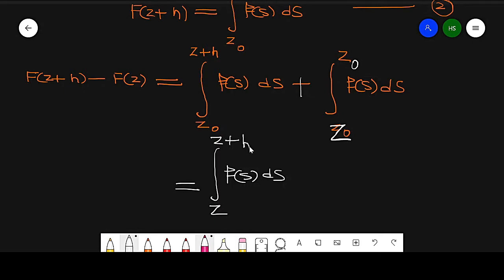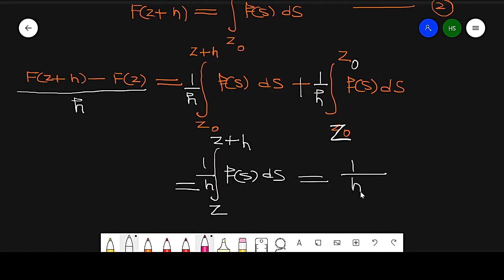So we get this value. Now if we divide this value by h, then this value is by h and this value is by h. So we get this value by h. So what we get? We get this integration: this value is equal to 1 by h, integration from z to z plus h of f of s ds, which is equation number 2. So from this we get these values.